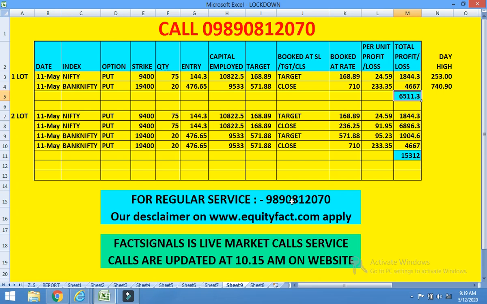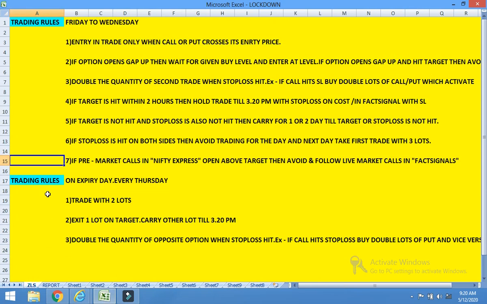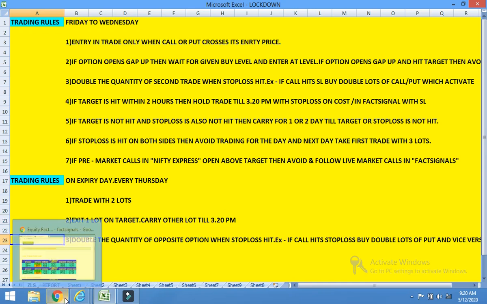So this is how you will trade in fact signals. Even the rules on expiry will be the same. Trade with two lots, exit one lot on target, and carry the other lot till 3:20 p.m. with the original stop loss if you are trading the calls of fact signals. Double the quantity of the opposite option when stop loss is hit. So these are the expiry rules.